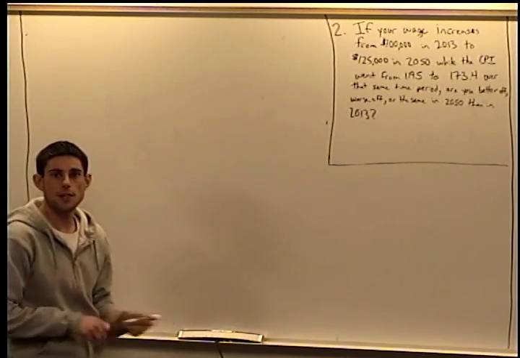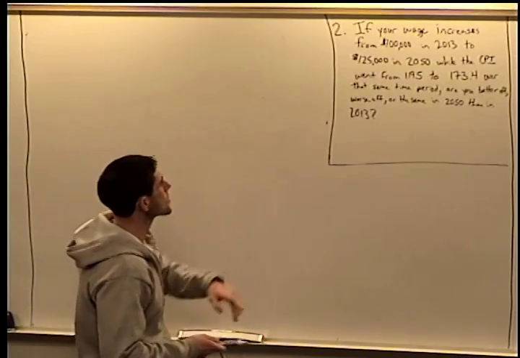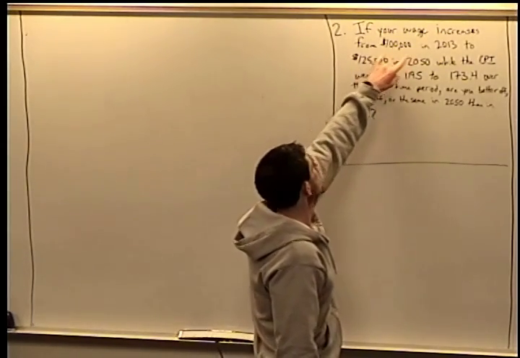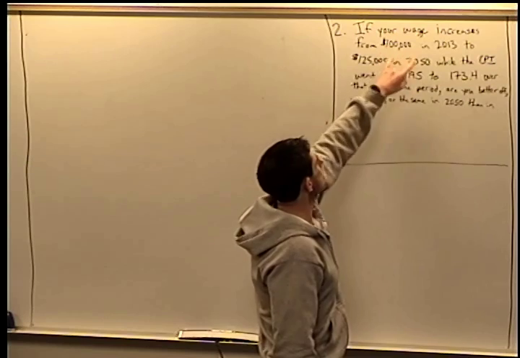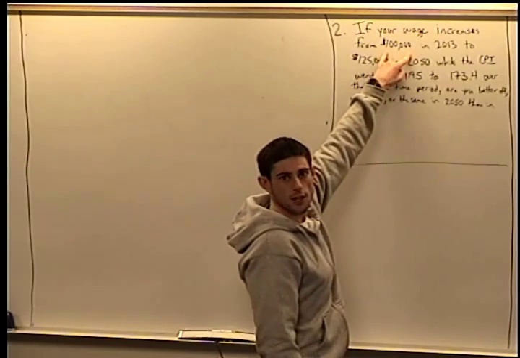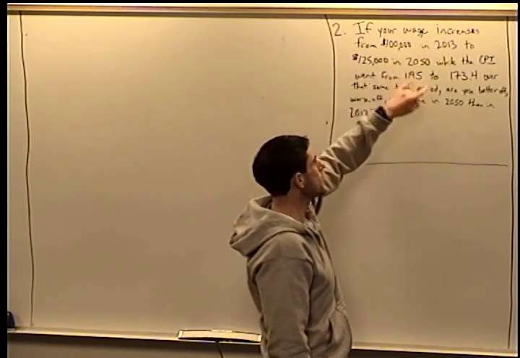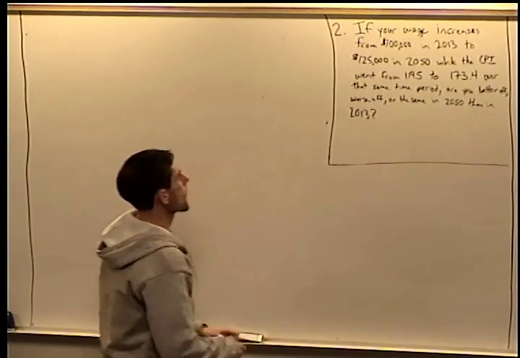So to do this, we can transform our wage in 2013 to what would be the equivalent wage rate and purchasing power in 2050 using these prices.